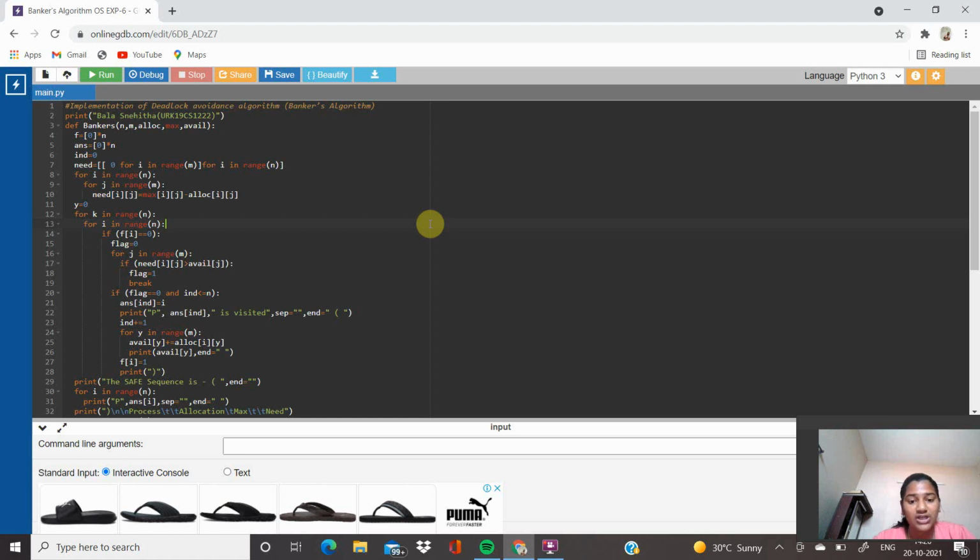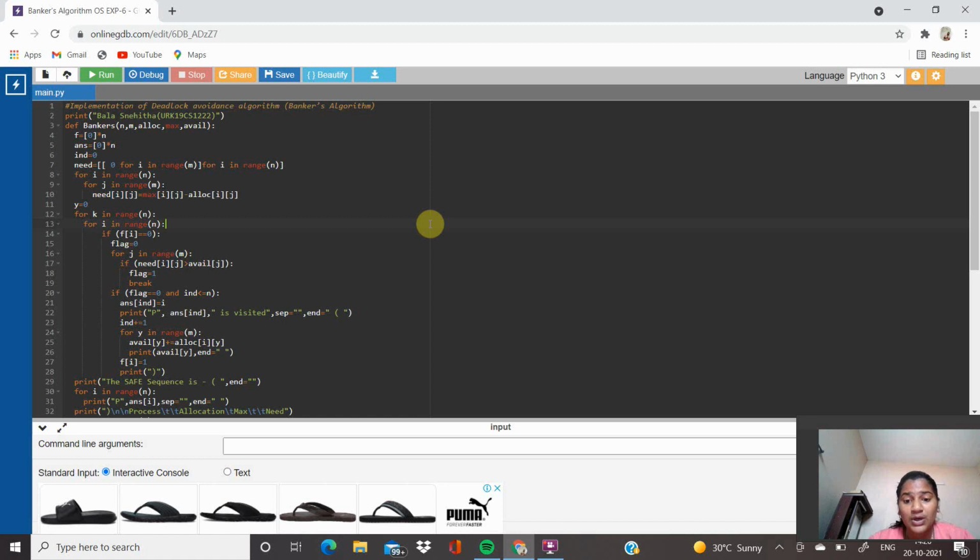algorithm, that means Banker's algorithm. Today we are going to do this Banker's algorithm in Python, and what is meant by this Banker's algorithm? In a multiple programming environment, there are several processes that may compete for a finite number of resources.